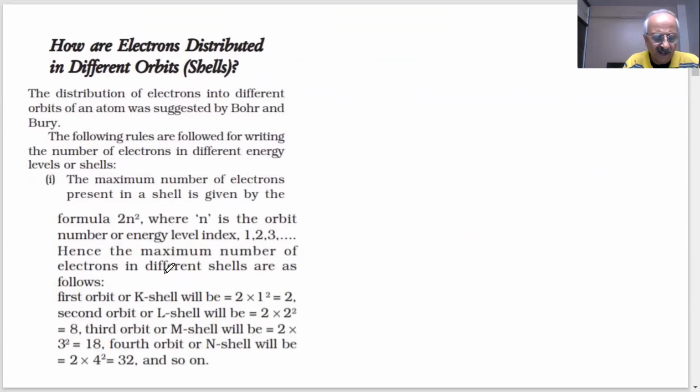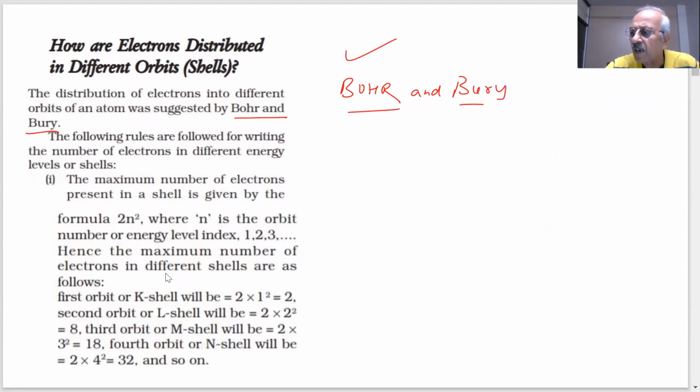The main question to be dealt with, students, was how the electrons are distributed in different orbits of an atom. This was suggested by Bohr and Bury. These are two scientists, Bohr and Bury. So there is a need to give a scheme to tell how many electrons are in each level. There are certain rules which are used for writing the number of electrons in different energy levels. Why do we take rules? Because they help us in calculations and in knowing how many electrons there could be in any shell.